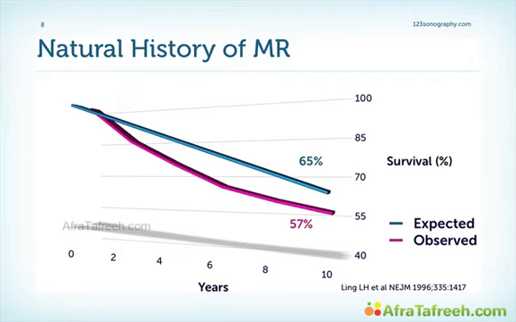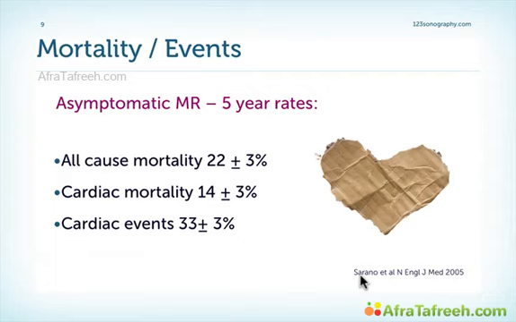However, if you have moderate or severe mitral regurgitation, then the picture looks different. The natural history of MR is shown in this diagram from a publication which was published many years ago, which shows you that we have an excessive mortality in the presence of significant mitral regurgitation. In a more recent publication by Serrano 2005, he was able to show that the 5-year rates for asymptomatic MR are 22% for all-cause mortality, 14% for cardiac mortality, and 33% for cardiac events. So MR is not a benign disease.